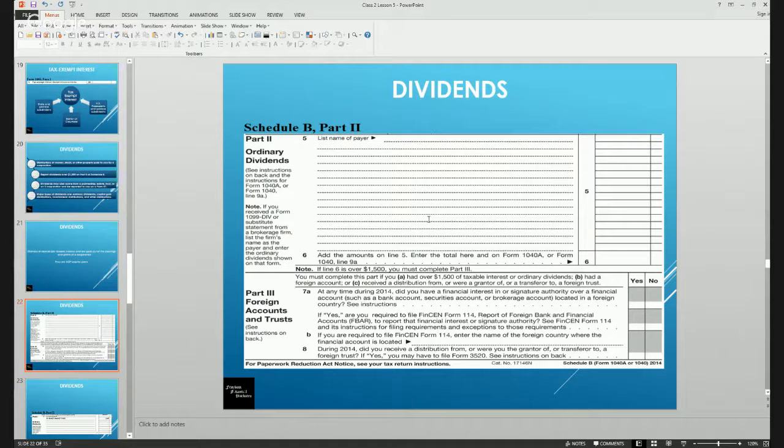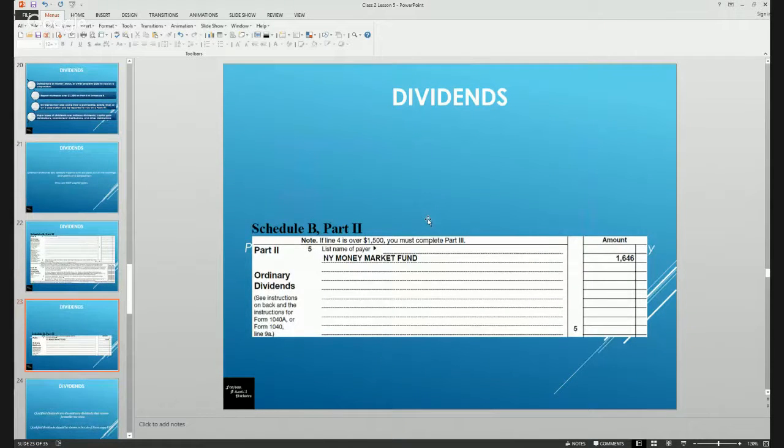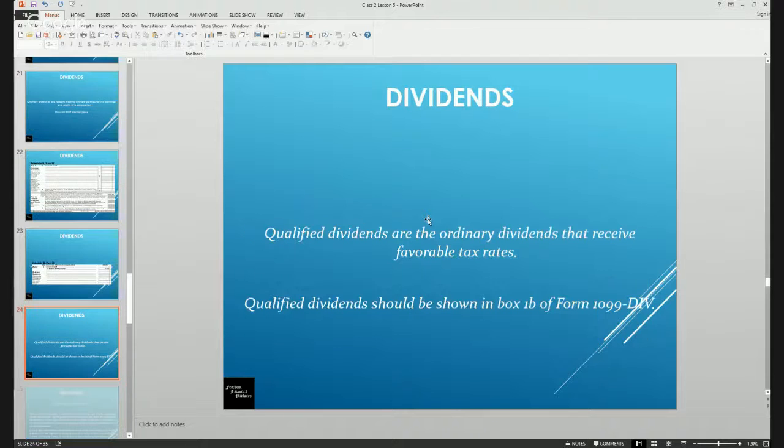This is what Part 2 of Schedule B looks like, and that's where you would report your dividend information with more detail. So you would actually put the name of the payer as well as the amount. If you had several payers, each payer would be listed here with the corresponding amount. The threshold of $1,500 would be the sum of all of the dividends. It is not just an individual dividend. In this case, 1646 coincidentally is both over $1,500 and the only dividend that was being reported on this return.